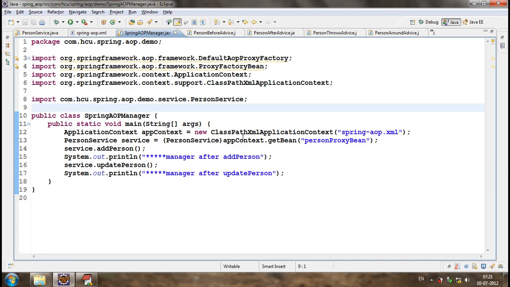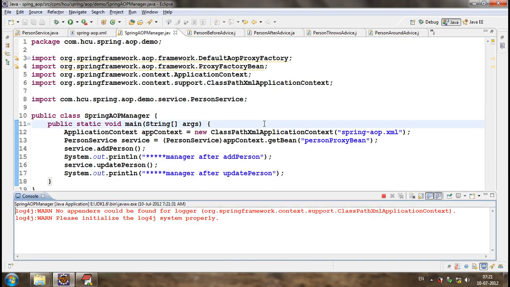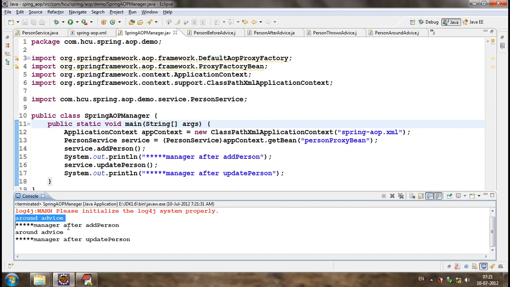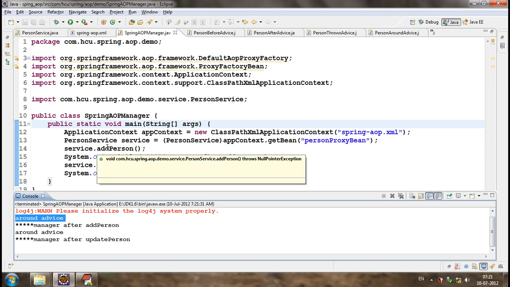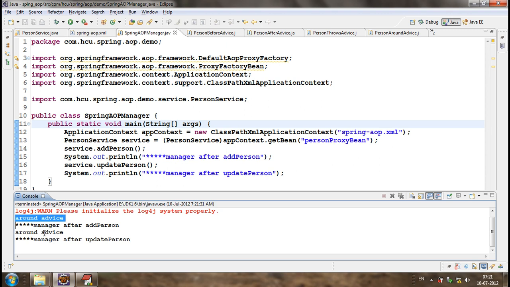Now let me see by executing the application. Around advice manager after add person. Around advice manager after update person. So around advice is called. Before adding the person, as well as after adding the person. That means before calling the update method. See, when around advice is called, manager after add person.